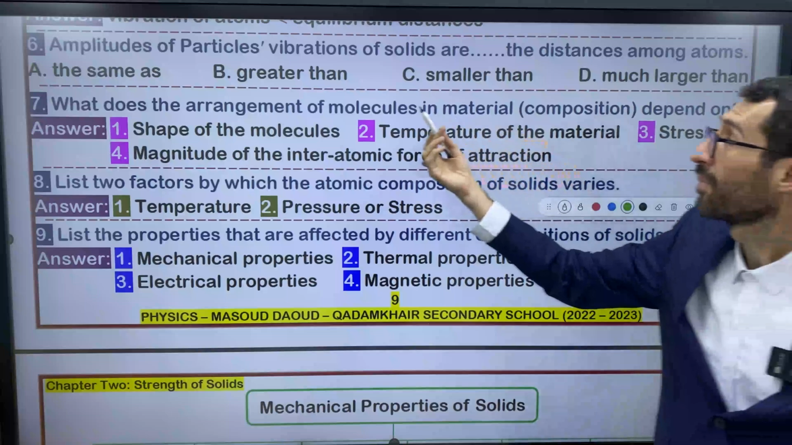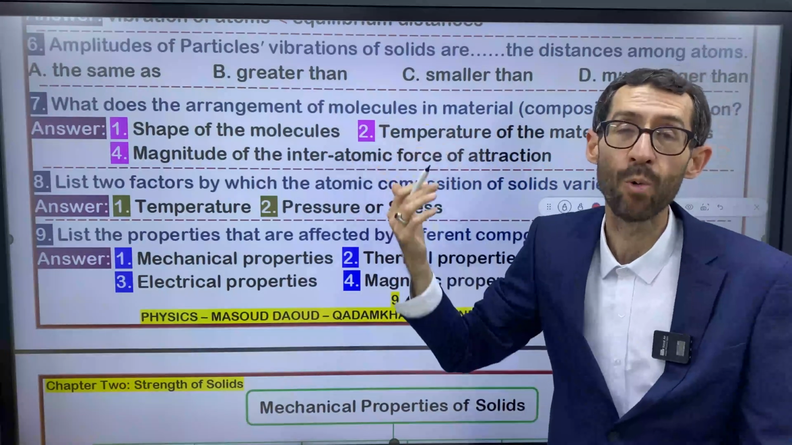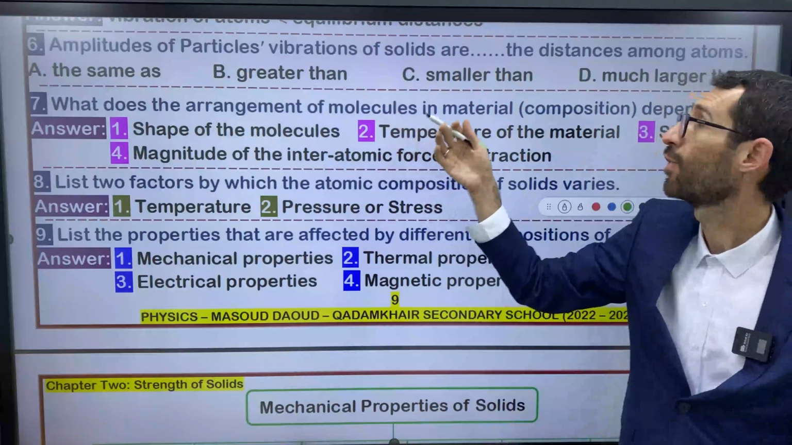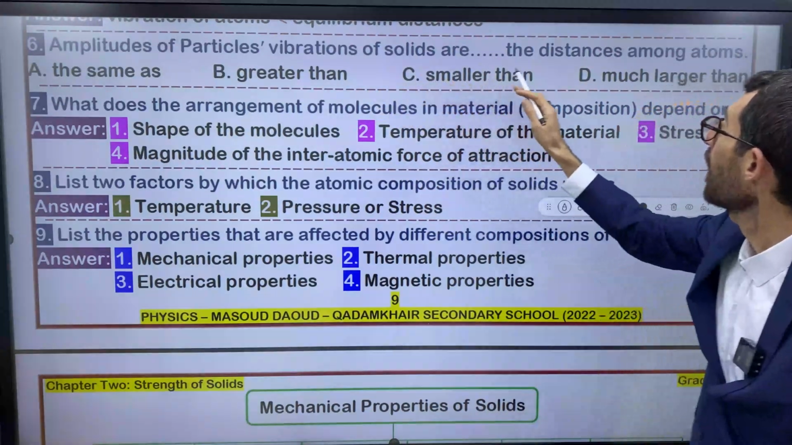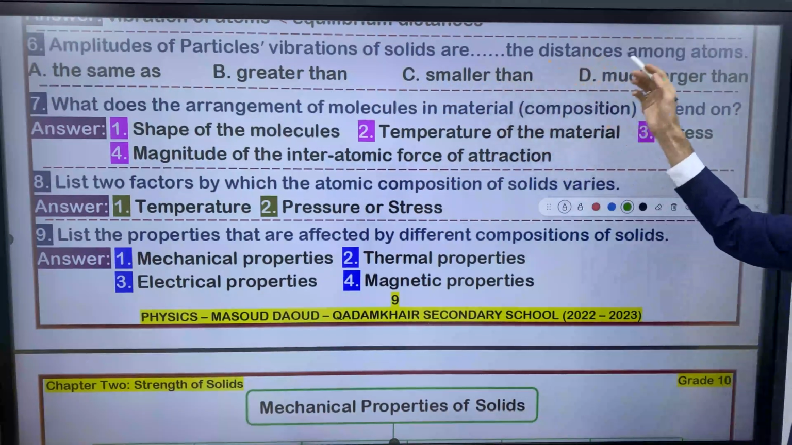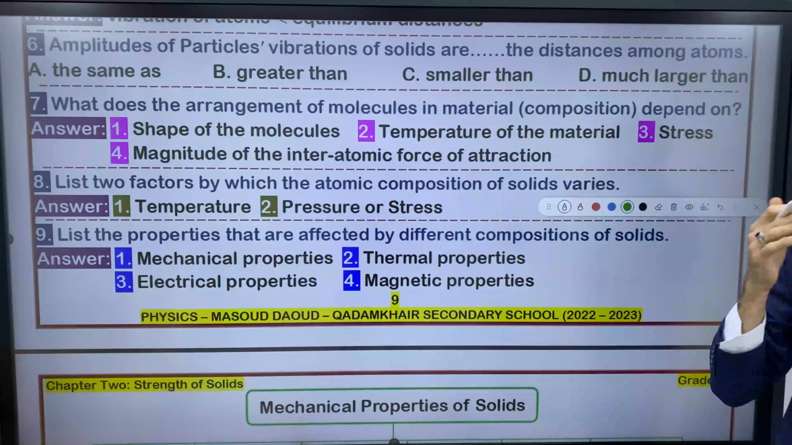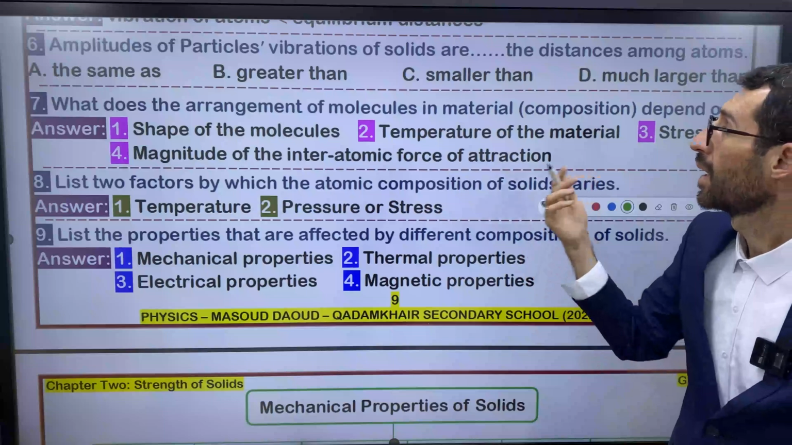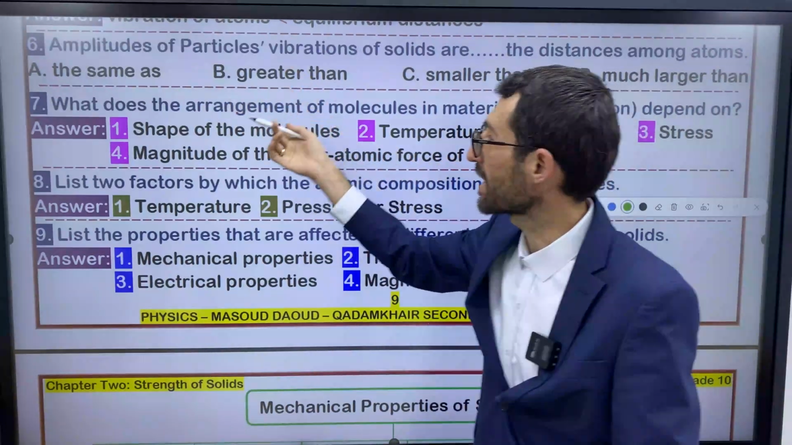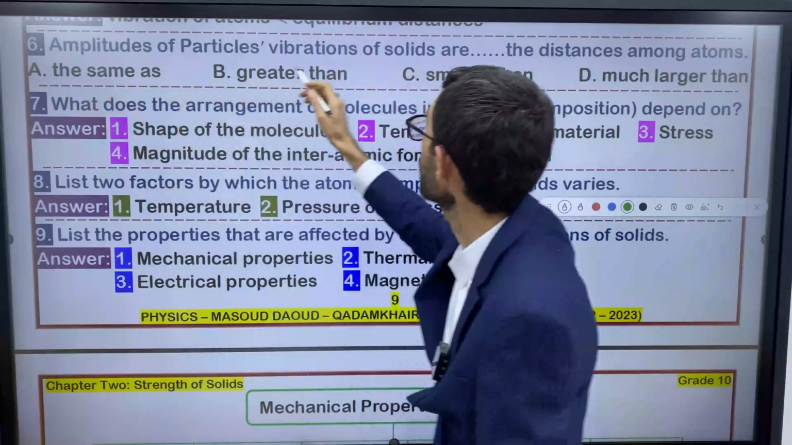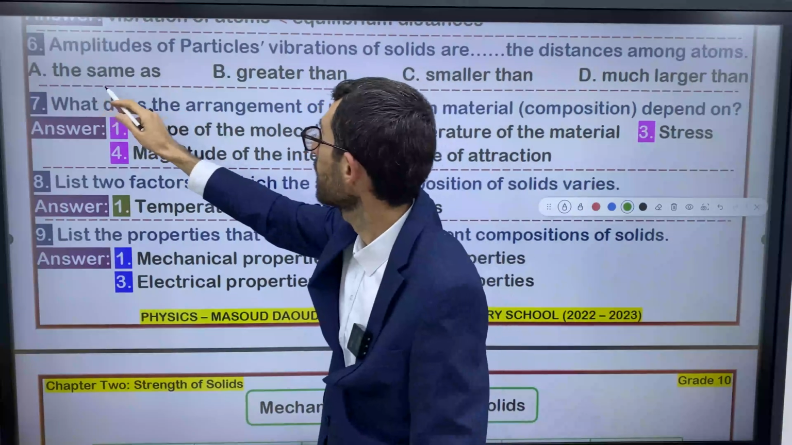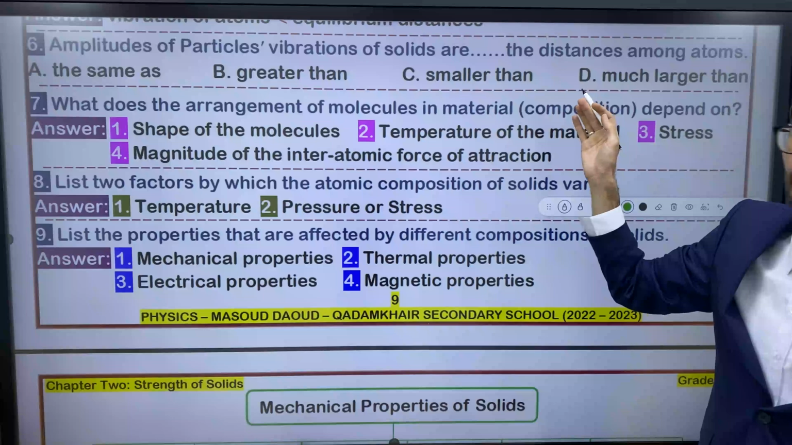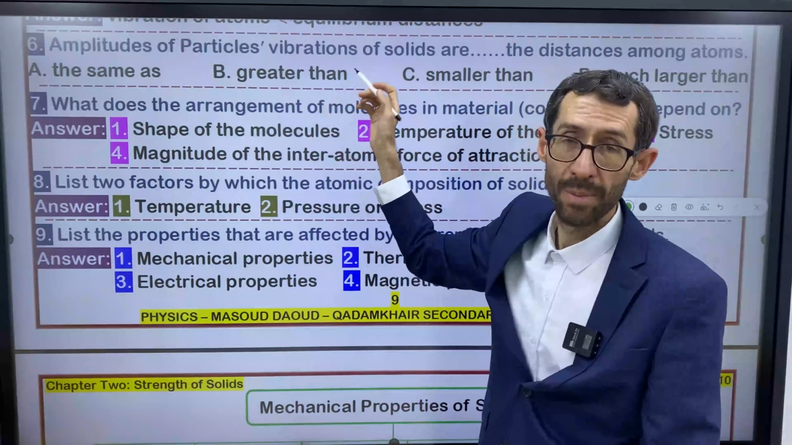Think about it. It talks about what? It talks about the amount. Amplitude means amount, yeah? Amount of vibration of solids are dash the distance among atoms, right? It's like the previous questions, but in another form. Choose the best answer. A, amplitude of vibration is the same as the equilibrium distances. Is it greater than equilibrium distances?